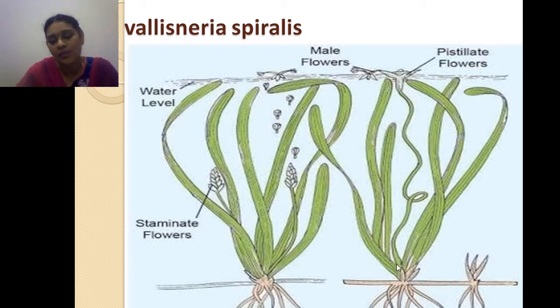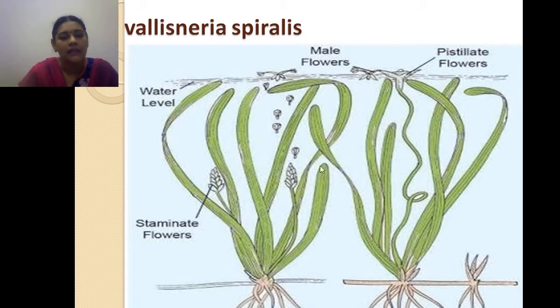Next, this is the female flower. The female flower has a highly coiled stalk, and it is a pistillate flower. During the time of pollination, the highly coiled stalk expands and releases the female flower at the level of the water surface.